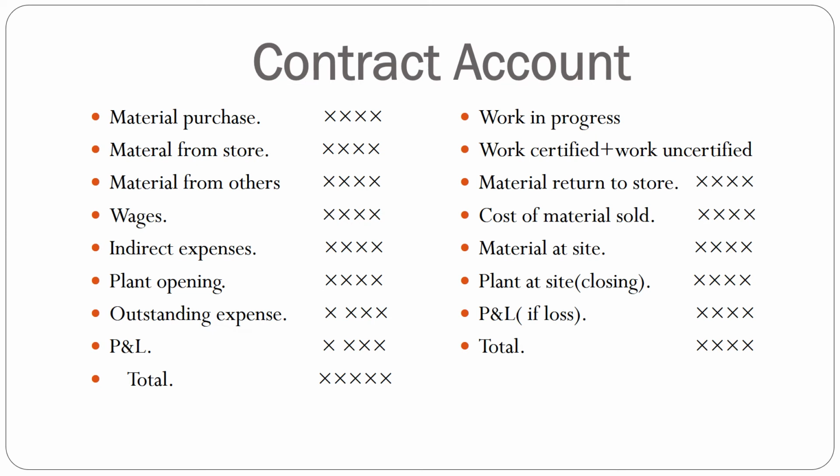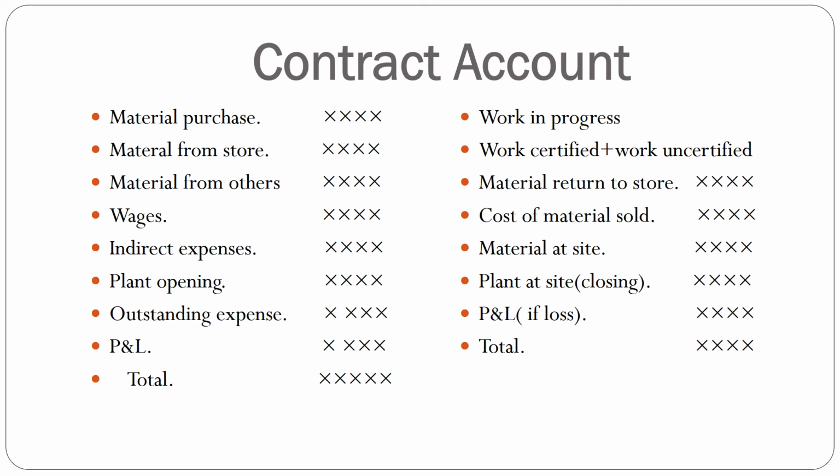On the credit side, if it is an incomplete contract, work in progress, which includes work certified and work uncertified. Then material returned to store, cost of material sold, material at site and plant closing are recorded on the credit side.